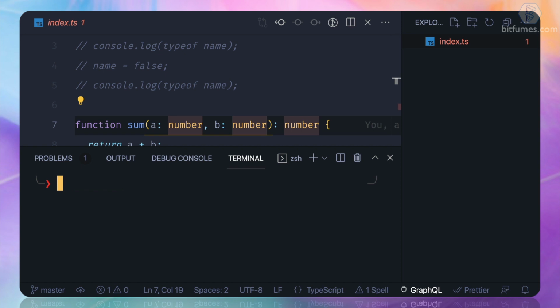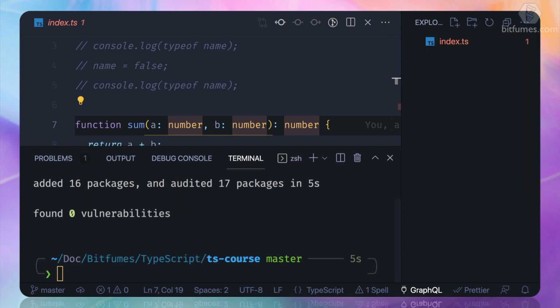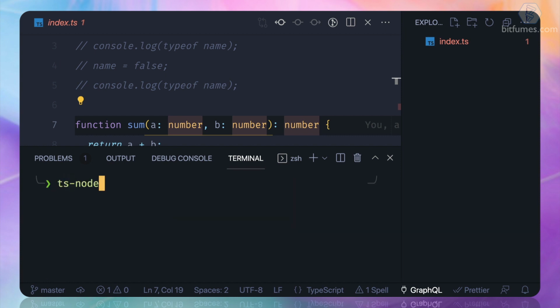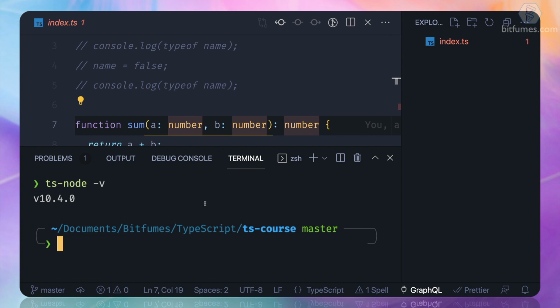And how can we get that? It's very easy. We just need to install ts-node. And how can we install it? Obviously, npm is going to help us. So npm install, we can install globally, and we say I need ts-node. Once you run it, it's going to install, and that's it. It's now installed. This means we can just say ts-node and check the version. We are getting version 10.4.0.